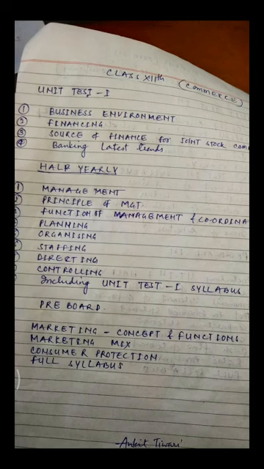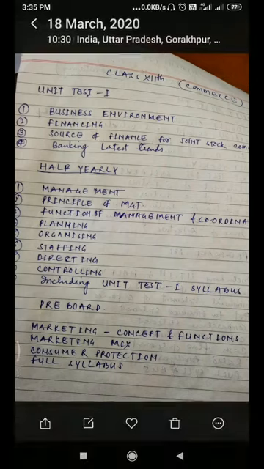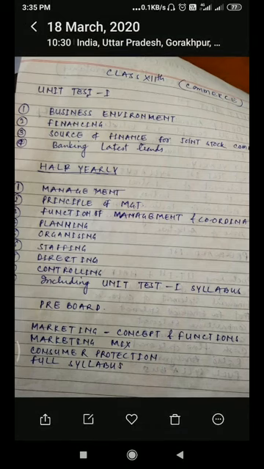Under chapter 7 we will see functions of management and coordination. It's the most important function, the function of management. You know very well, there are 5 basic functions: POSDCRB, planning, organizing, staffing, directing, controlling, reporting, and budgeting. These all are the functions. Under these chapters, the 8th chapter is planning, the 9th chapter is organizing, and the 10th chapter is staffing.